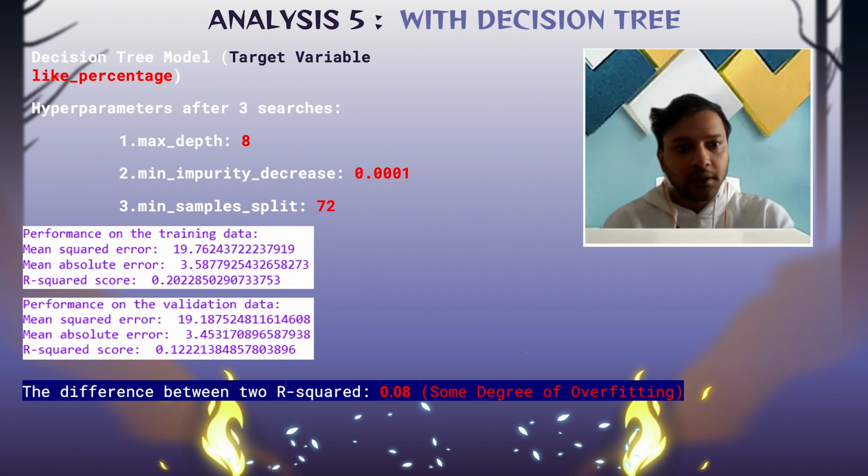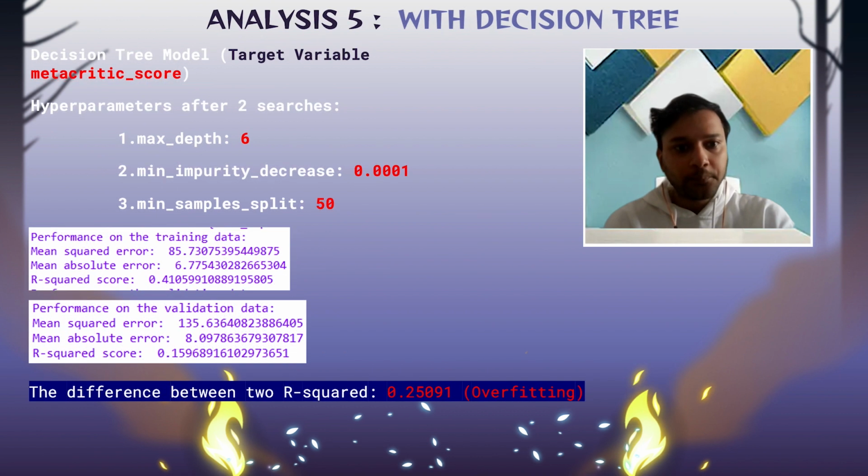So we discovered that the ideal hyperparameters for Metacritic score were a max depth of 6, a minimum impurity decrease of 0.0001, and a minimum sample split of 50. Our mean squared error on the training data was 85.73. Our mean absolute error was 6.775, and our R-squared score was 0.41.